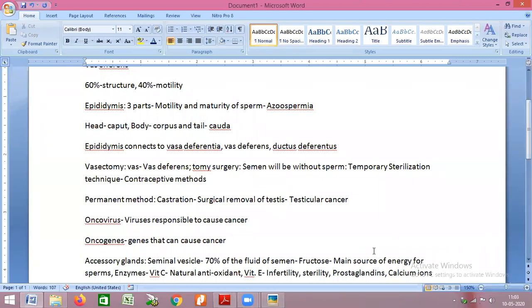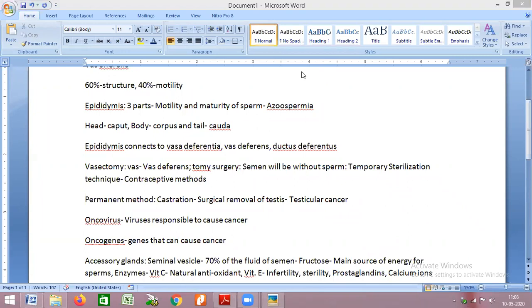So calcium ions are basically required for the motility of sperms. If calcium ions are not there, or if fructose is not there, sperm cannot move. This condition will also lead to infertility or sterility, what we call azoospermia.